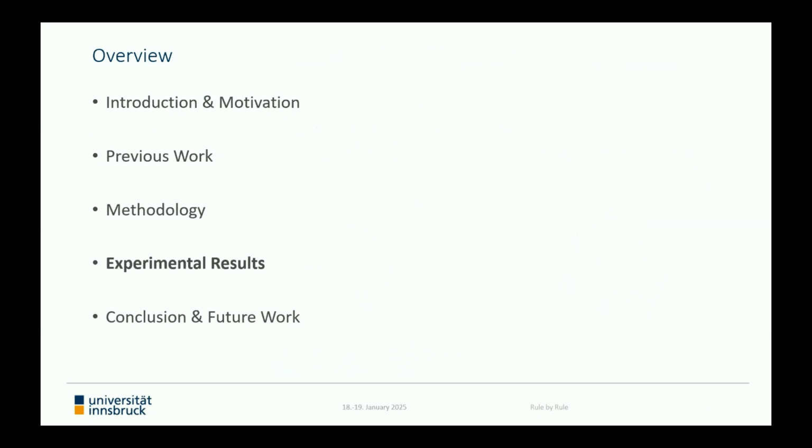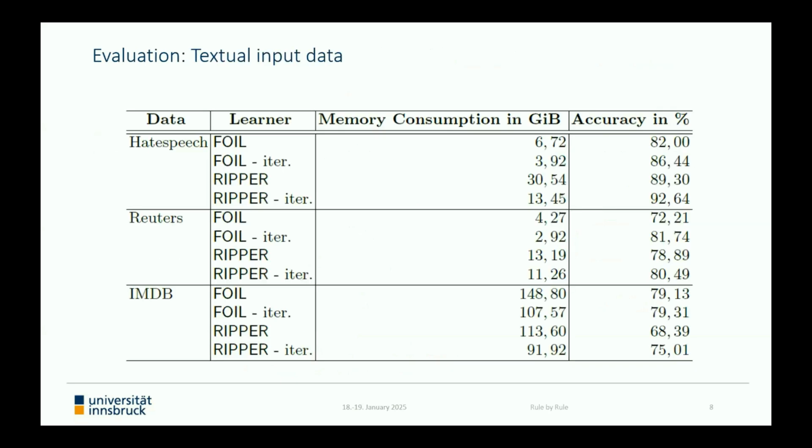And now with a basic understanding of the key concepts of our proposed iterative approach, we can use the remaining time to discuss the results from our experimental evaluation. So first of all, we considered some standard benchmark datasets for text classification, namely the hate speech dataset, Reuters, and IMDb. We always applied the methods FOIL and RIPPER and compared the outcomes and resource consumption of the classical method with our proposed iterative approach.